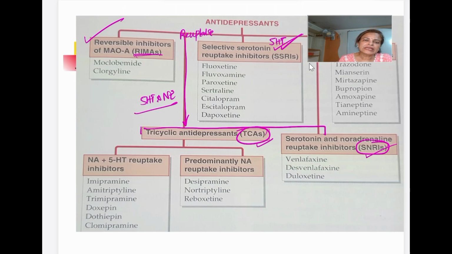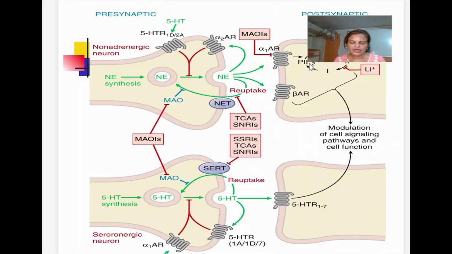So let's see the mechanism of action of SSRI, TCA and SNRI, how they are going to act. This illustration I have taken from Goodman and Gilman. Here you can see the two neurons, noradrenergic and serotonergic. From the noradrenergic neuron, norepinephrine is released and acts postsynaptically on alpha and beta receptors.